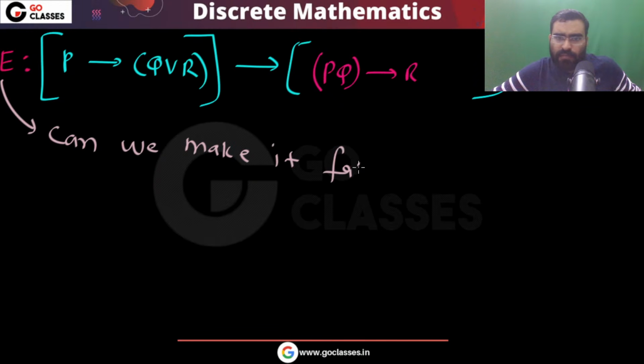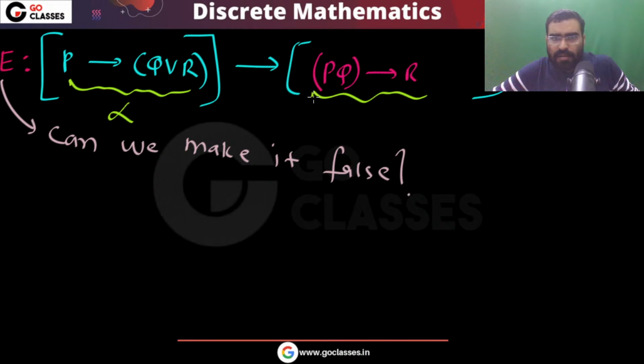Can we make it false? Now let's see. Remember this implication, let's call it alpha implies beta. If you want to make it false, what do you have to do? You have to make alpha true and you have to make beta false.